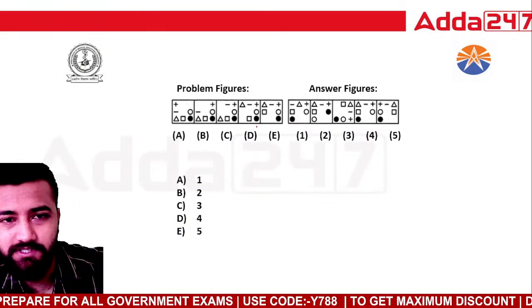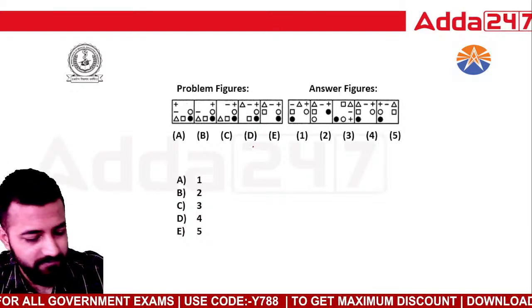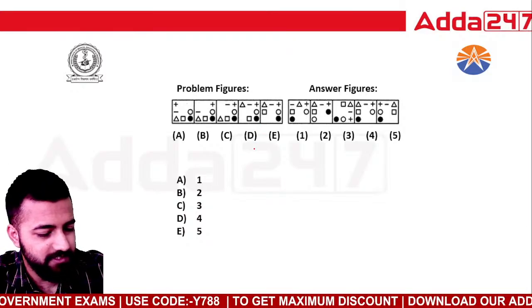Quickly solve this question. This is an easy question.